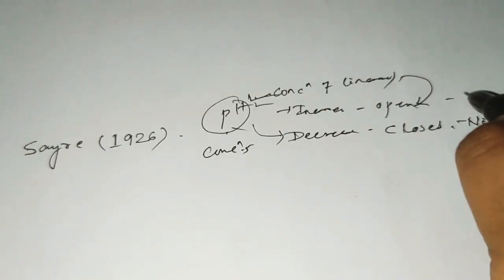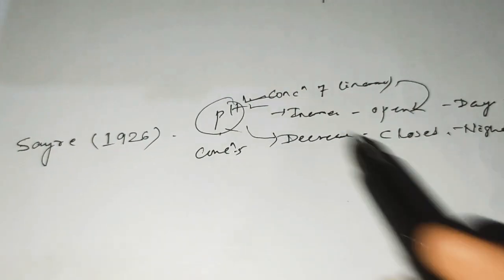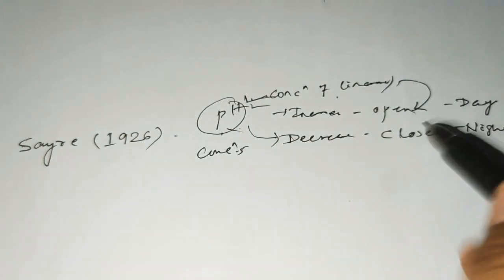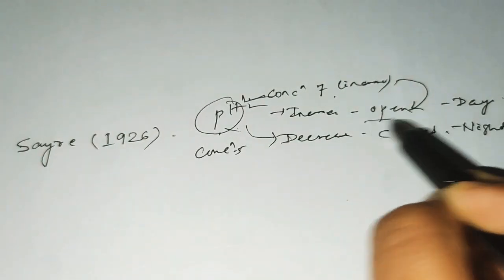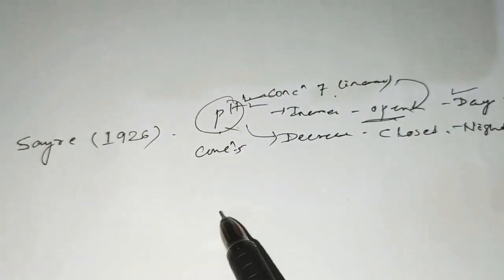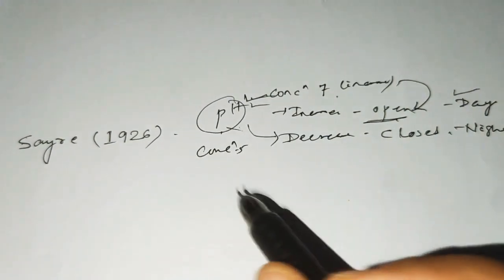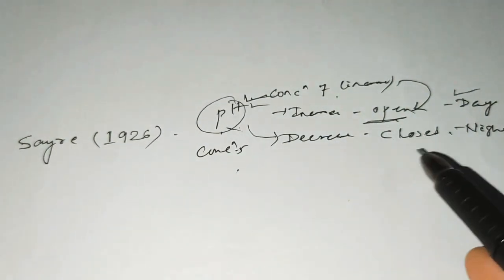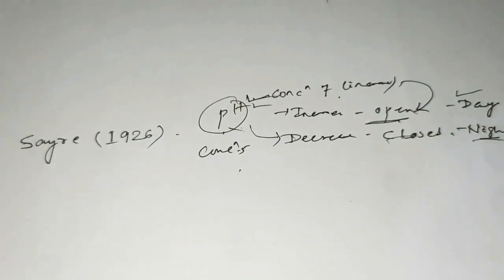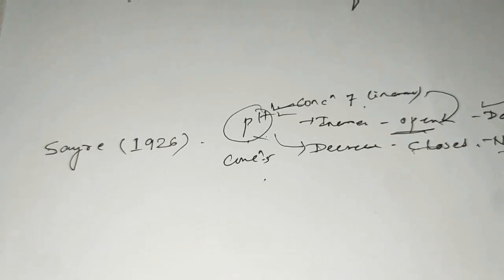Clear? So when the pH is 7, the stoma opens at daytime, and when the pH is reduced to 5, the stoma gets closed during night time.